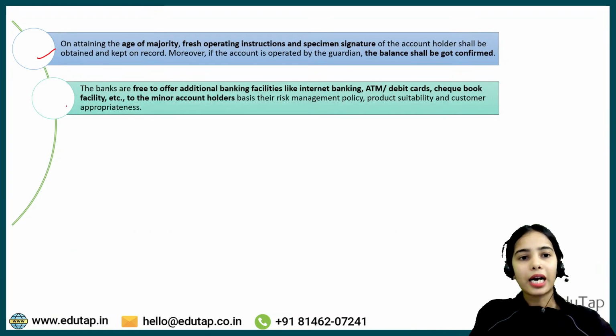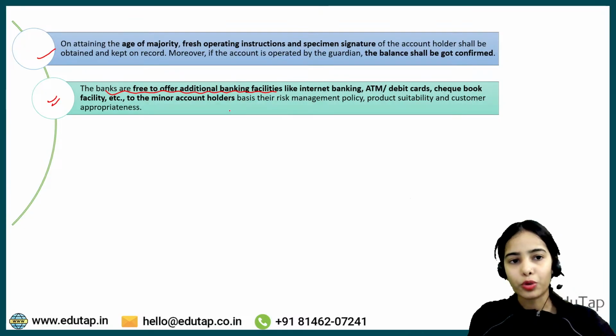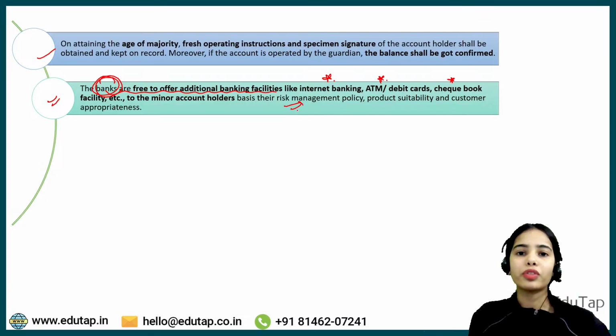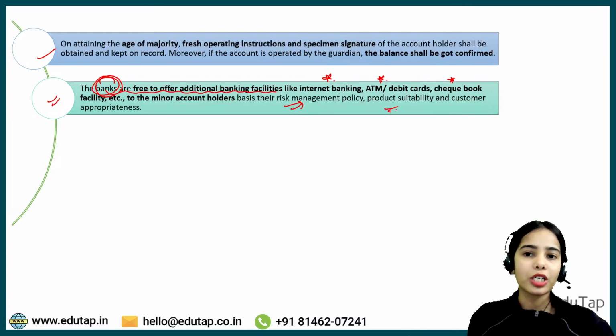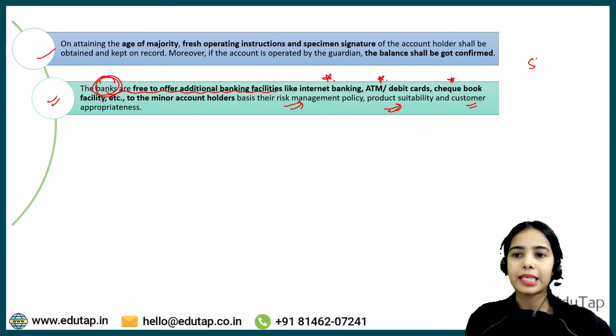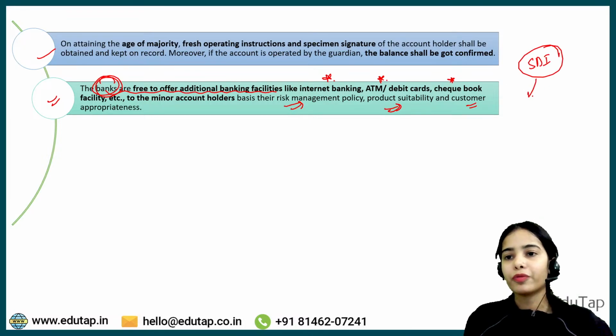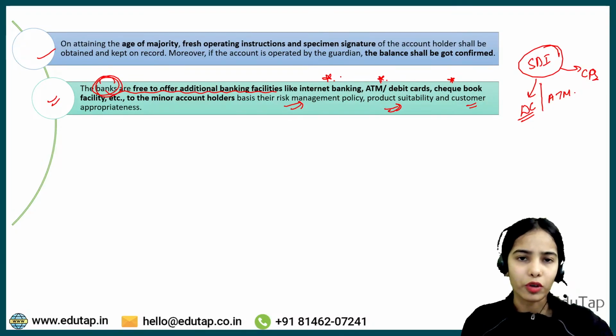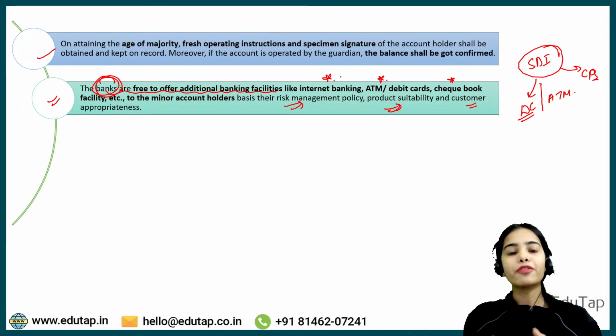The next addition is regarding the banks. They are free to offer additional banking facilities on the basis of the facilities that they want to provide. So it is in the hands of the banks which facilities they want to provide. They can provide internet banking facility, ATM or debit cards, checkbook facility, on the basis of the risk management policy of the bank, product suitability and customer appropriateness. Let's say State Bank of India thinks they can provide debit cards and ATM, and they are also providing checkbook, but they think that internet banking is not required for the child, so they might not provide it. So banks are free to offer additional banking facilities on the basis of their own policy.